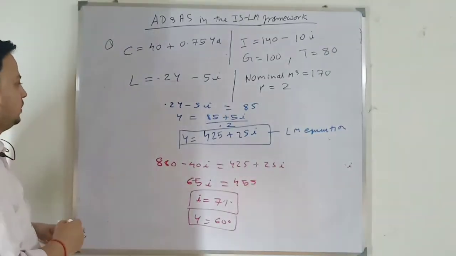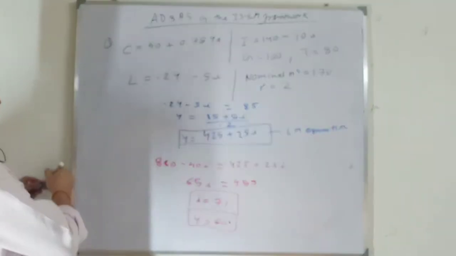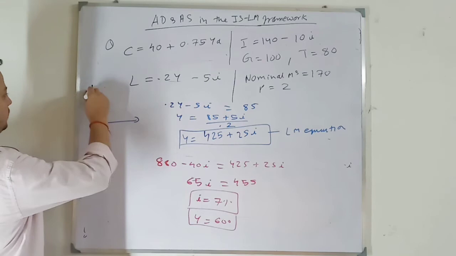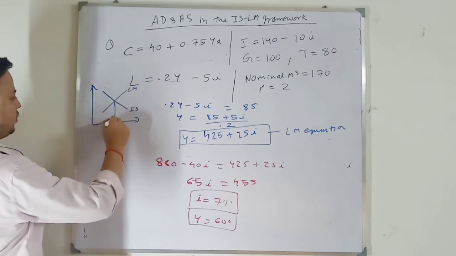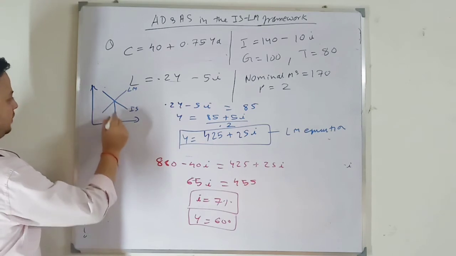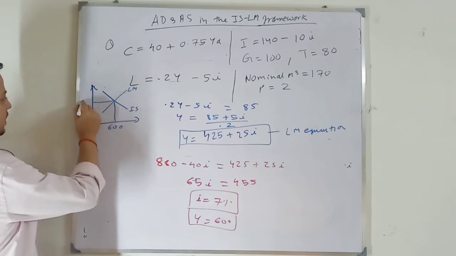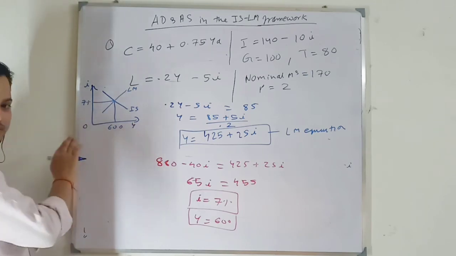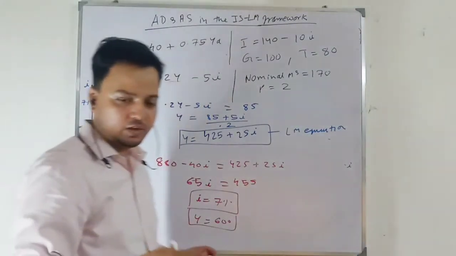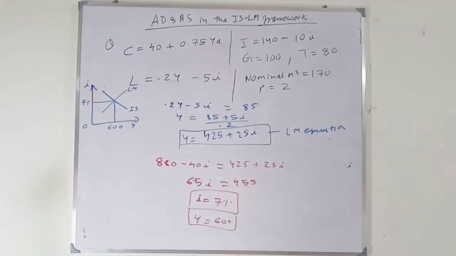Okay, so my equilibrium output, this is IS curve, this is LM curve. My equilibrium output is 600 and rate of interest is 7%. Draw this graph also. Okay, I need this graph to explain what we have done now. Okay, draw the graph also.